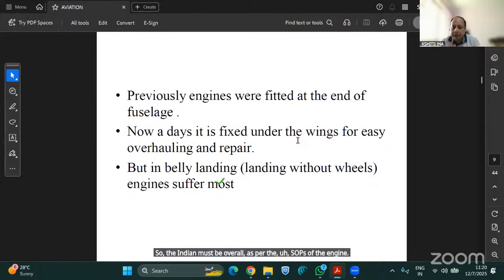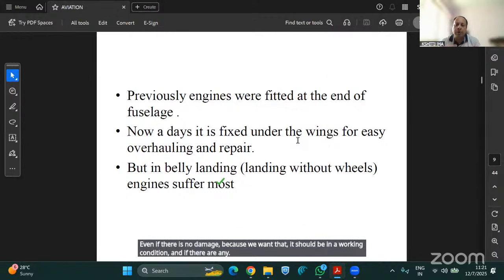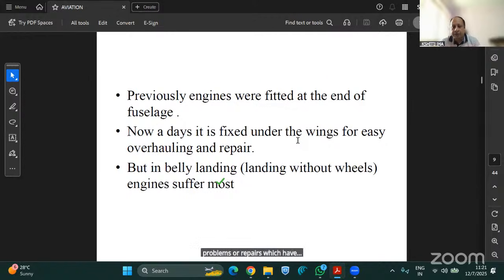Like for our car, we are doing the servicing every year. Are you all aware of that? Why do we do servicing when there is no damage? Because we want it to be in a working condition, and if there are any problems or repairs which might have occurred but are not visible to our naked eyes, they could be repaired at the time of servicing. So it's the same for the aircraft as well.